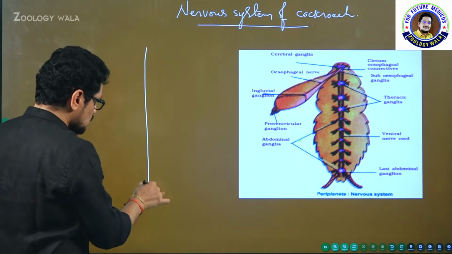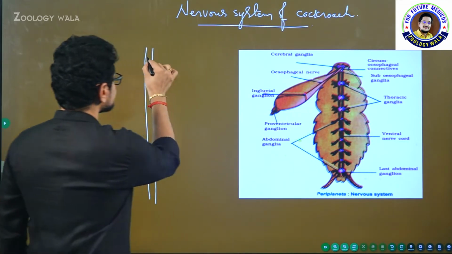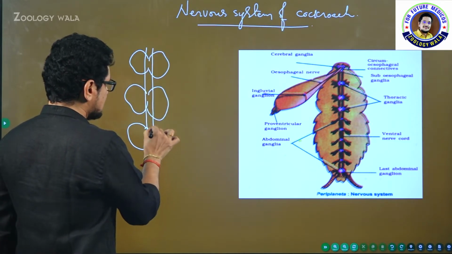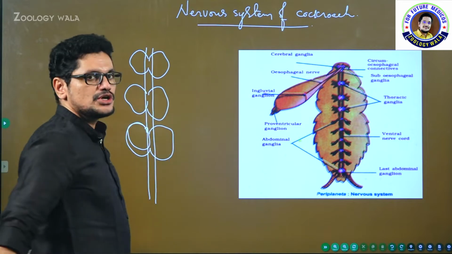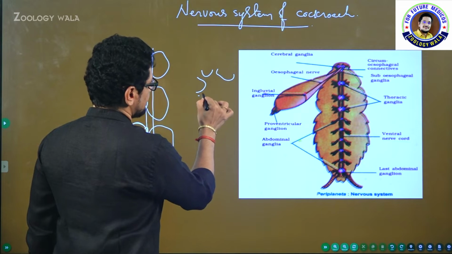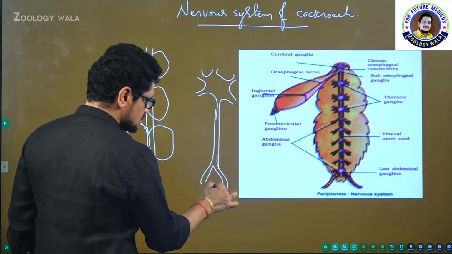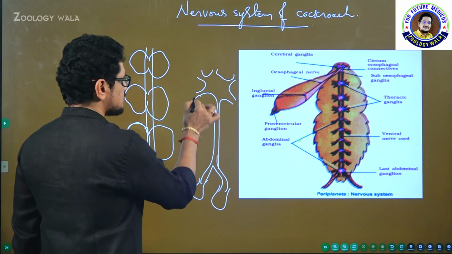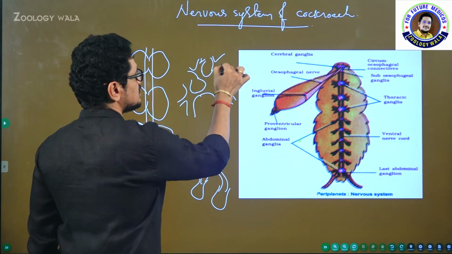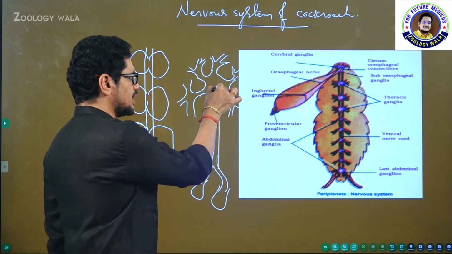See, imagine this is one nerve cord and the two nerve cords are present, and these are the ganglia. So ganglia, like this, number of ganglia are present. So these are the ganglia, group of cell bodies. If you observe one nerve cell, imagine this is one nerve cell, and these are telodendrites. I will explain this. No problem. In the coming sessions, definitely I will explain what are these telodendrites, dendrites, cell body, all these structures.